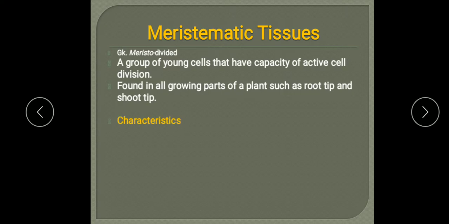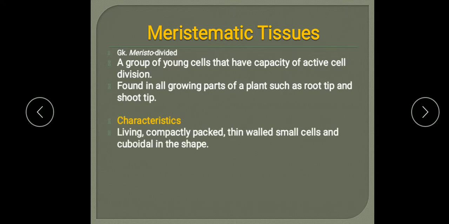So let me see the characteristics of the meristematic tissue. They are living cells, compactly packed, meaning no intercellular spaces. What are intercellular spaces? The space between two cells. So there is no intercellular space between the cells of the meristematic tissue, hence they are compactly packed. Thin walled, the cell wall is thin, small cells, so the size of the cell is small, and cuboidal in shape, so the shape of the cell is cuboid like.